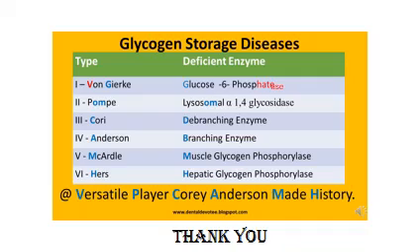But what is important to remember, very often you are asked as 1 mark questions, is the enzyme deficiency. Von Gierke's you have to know in detail. The enzyme deficiencies I have enlisted, and to remember these enzyme deficiencies I have given you a clue through this: versatile player Corey Anderson made history. Thank you.